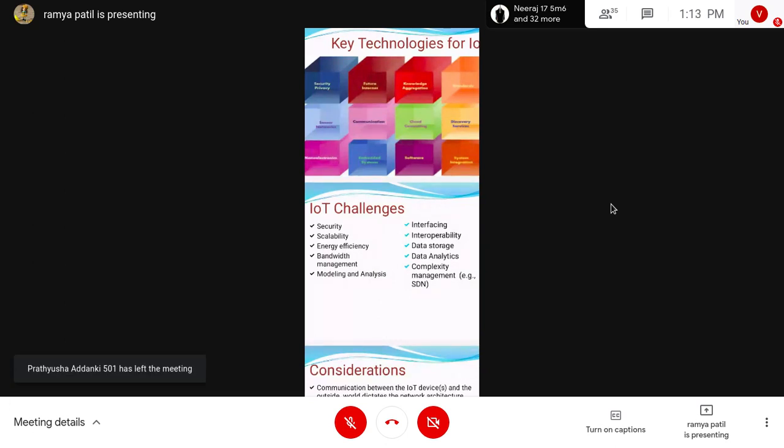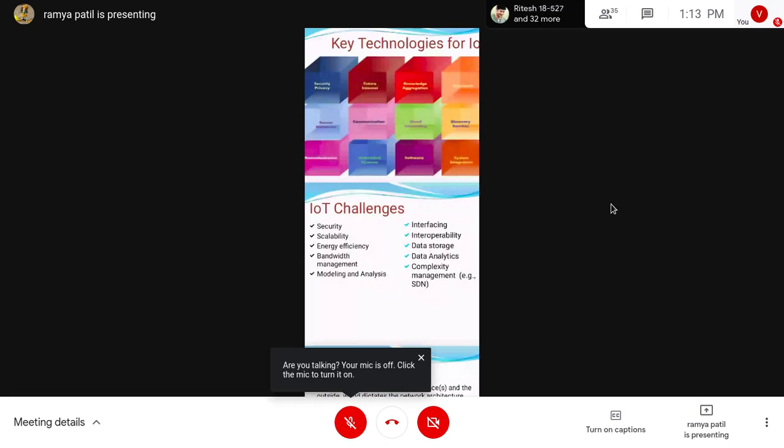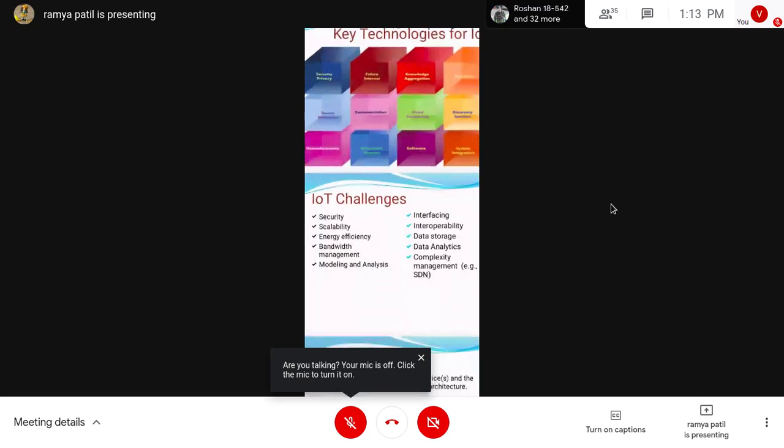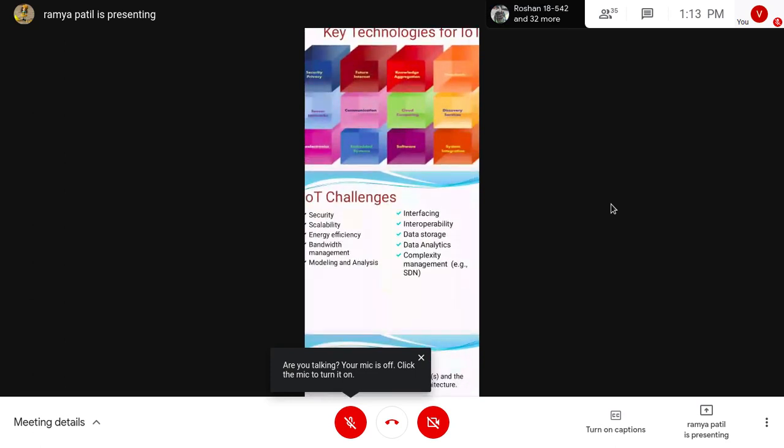Next is scalability. IoT is not limited to some particular area; it's a wide network, so we face scalability problems. Then energy efficiency, because everything needs energy, and bandwidth management, modeling and analysis, and interfacing, in the sense that the devices have to communicate with each other.